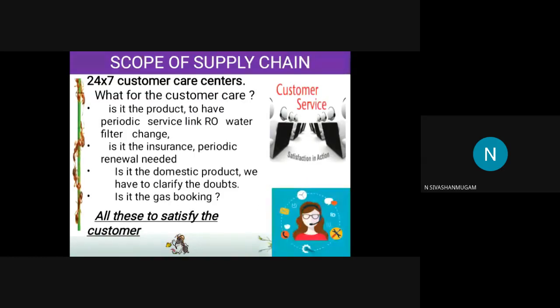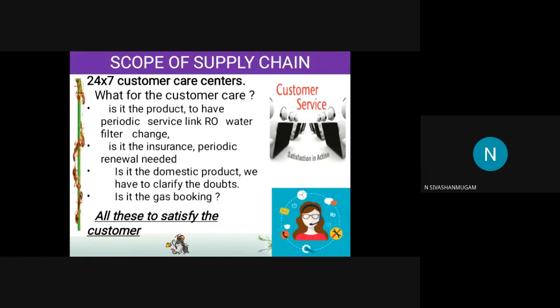Okay, and there is a 24-hour customer care center for all the air services. Okay, what is the need for the customer care center for the air service? Are we doing an RO water filter change? If you want to change the RO water filter, we have to call the customer care. So the customer care will send the service person who will change it. Or is it the gas booking? Every month the gas van is off, we have to book the gas. So we have to go with the customer care or through the IVRS.